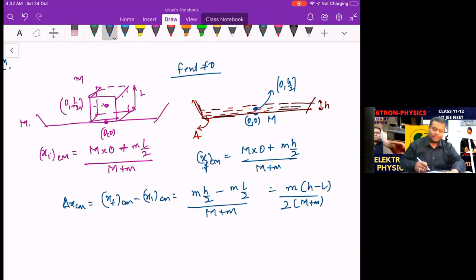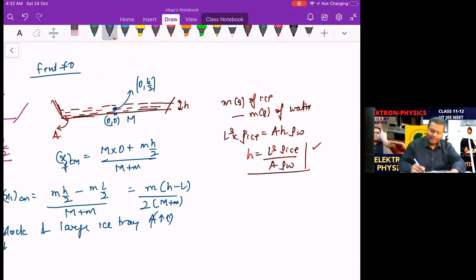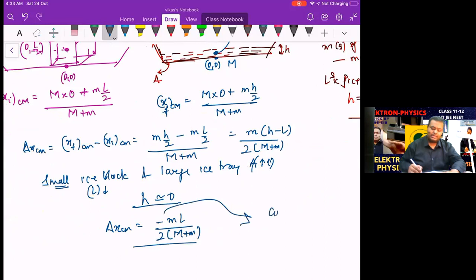But in this question, it is mentioned that it is a small ice block and a large ice tray. Large ice tray means its area is very large, and small ice block means L is small. So L cube is small and area is large, so h will be very, very small, and therefore h can be neglected. If we neglect h, the shift in the center of mass will be equal to minus m into L upon 2 into capital M plus small m, and the minus sign signifies that the COM shifts down.